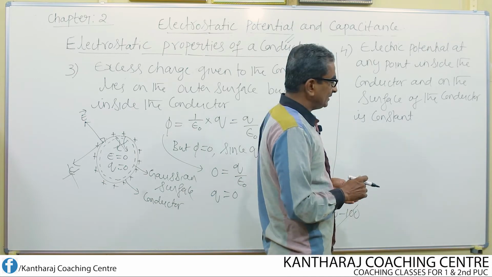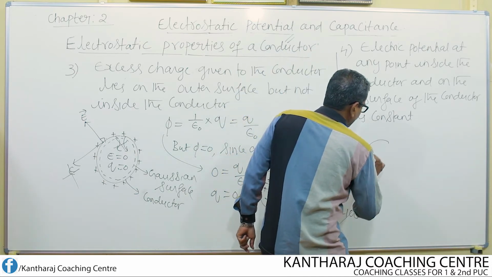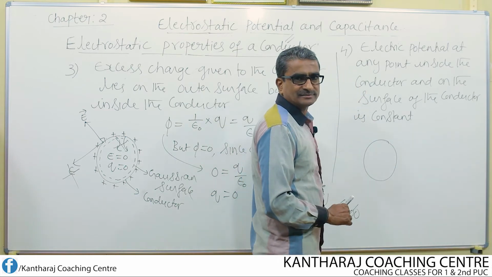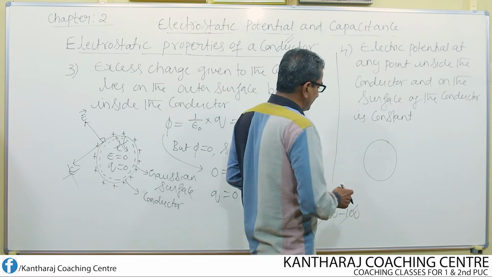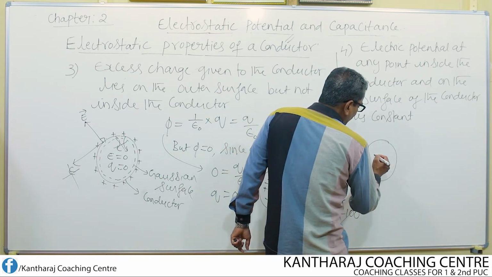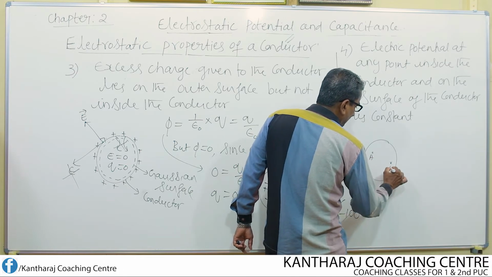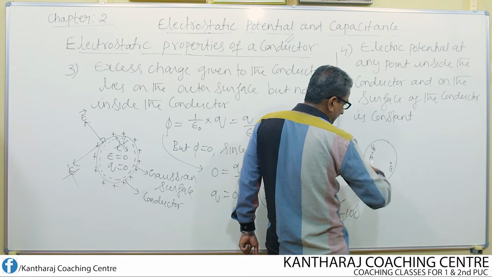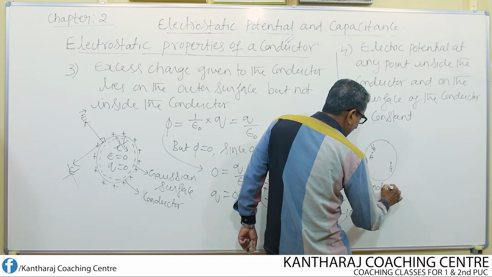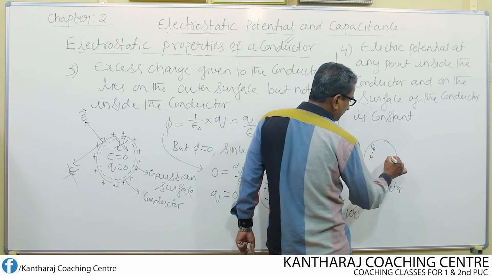Now I consider once again a conductor, a spherical conductor. Remember, any shaped conductor we can consider. Suppose I choose 2 points inside the conductor, one is point A, another one is point B. At point A, VA is the potential.